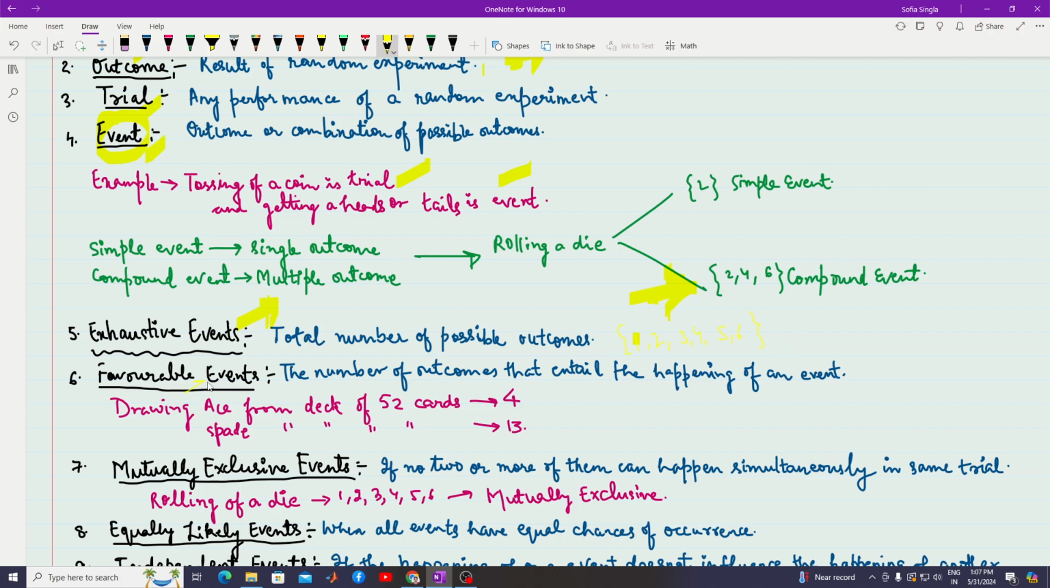Now, what do you mean by favorable events? The number of outcomes that entail the happening of an event. Suppose there is a pack of 52 cards and I want to get an ace.